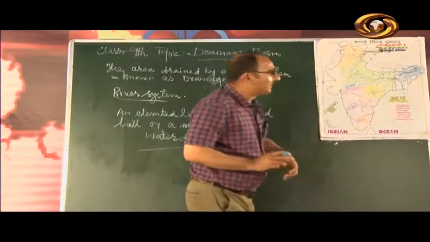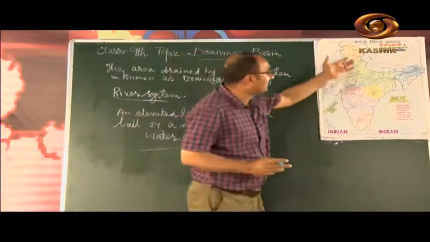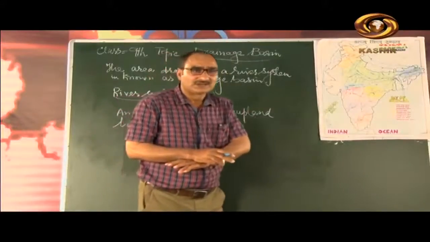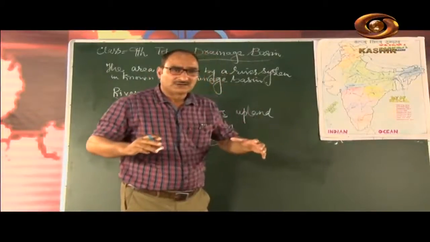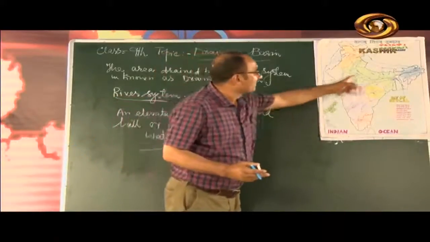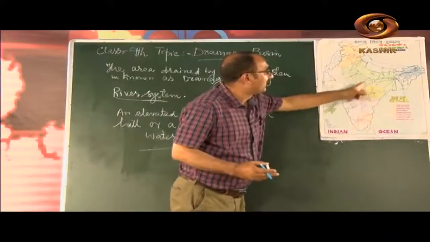Then I am going to show you the Ganga river system. The Ganga river system is a large water system in India, where we see the Ganga.